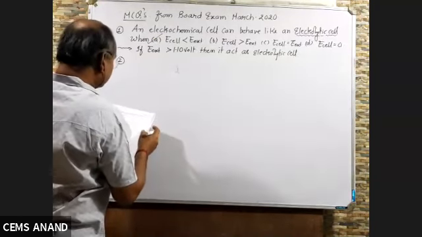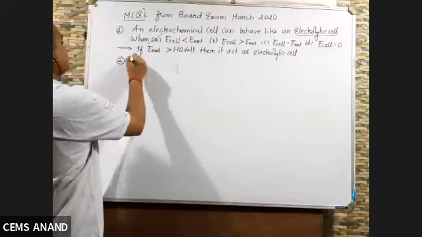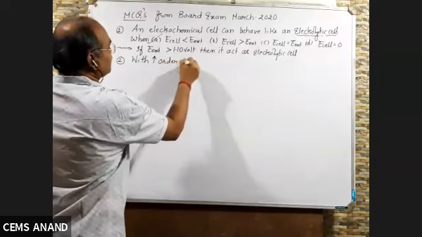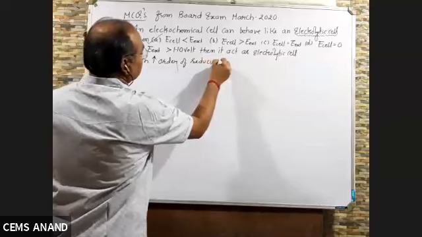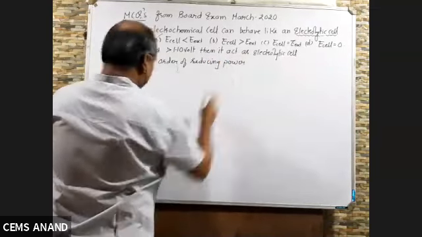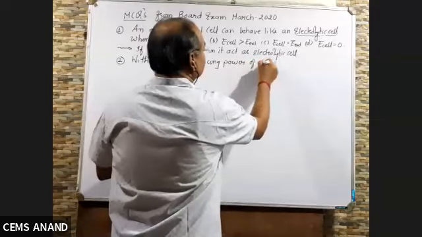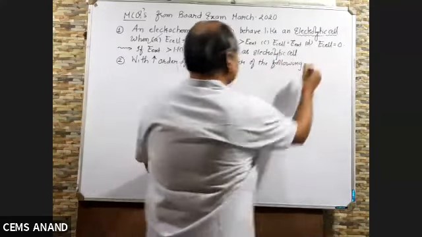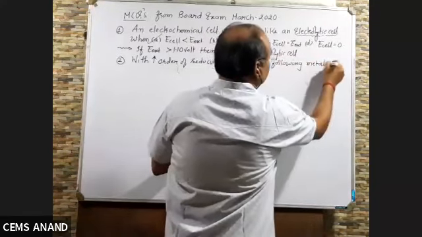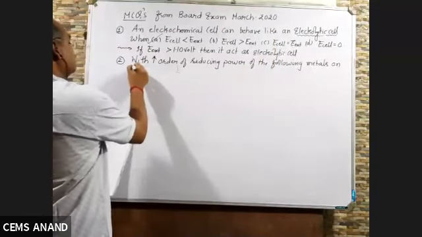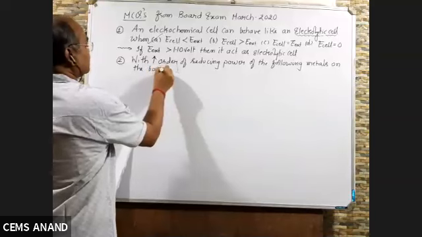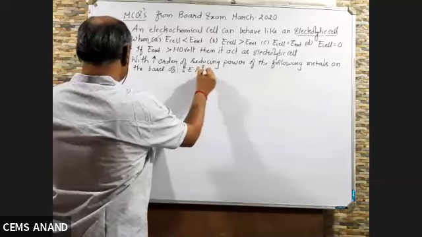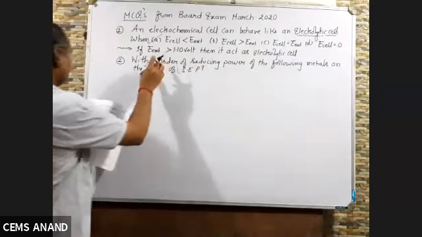Second question was: arrange in increasing order of reducing power of the following metals on the basis of standard electrode potential.